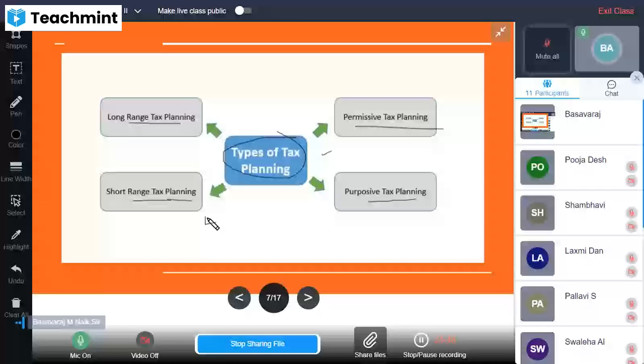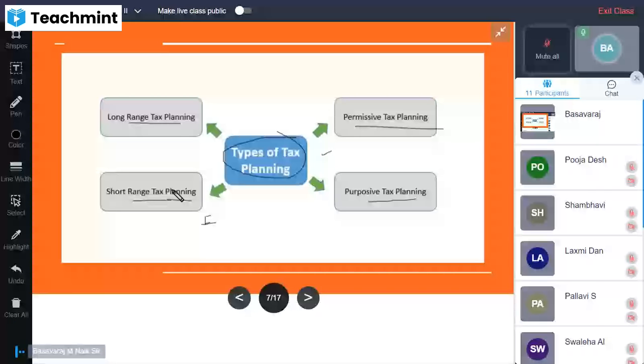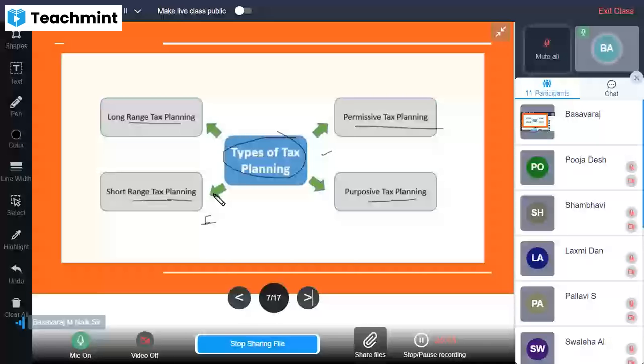That is short range tax planning, which means he can reduce the tax. When he plans at the end of the fiscal or financial year, at the end of that particular month of that particular year, then at that time he should plan to reduce the tax liability. That is nothing but short range tax planning.